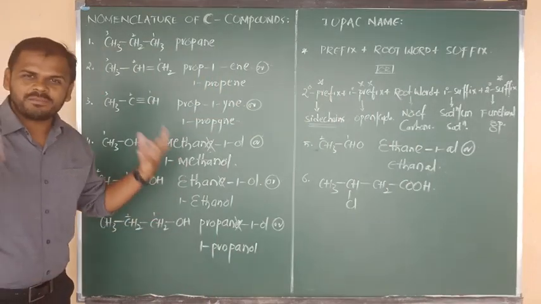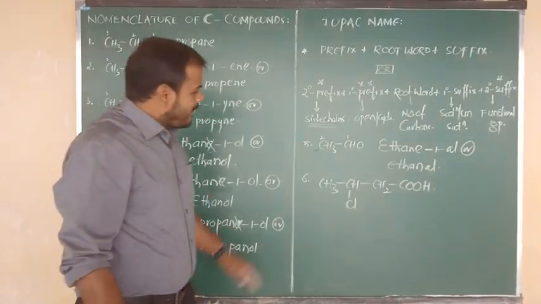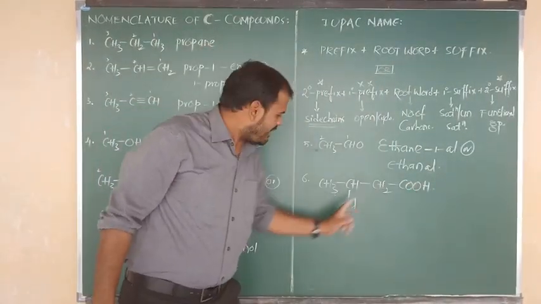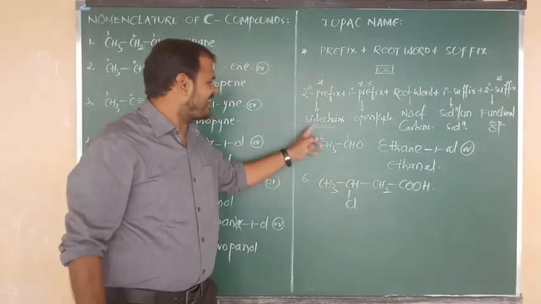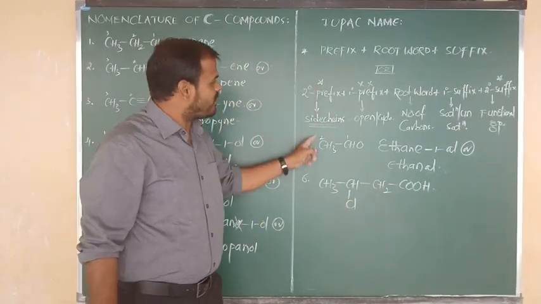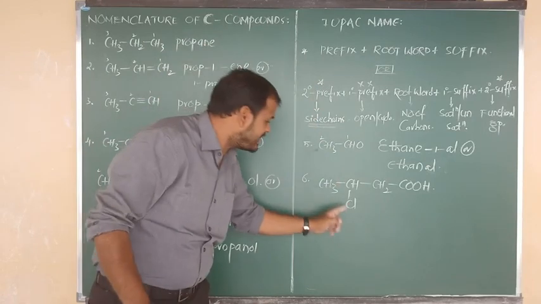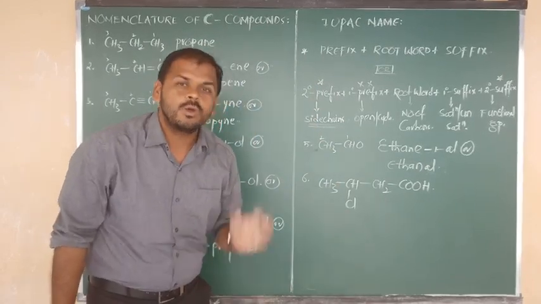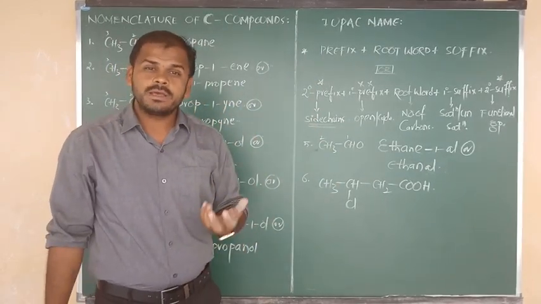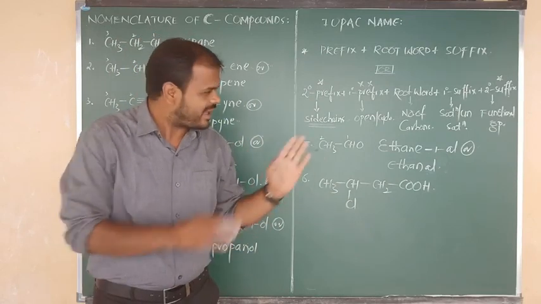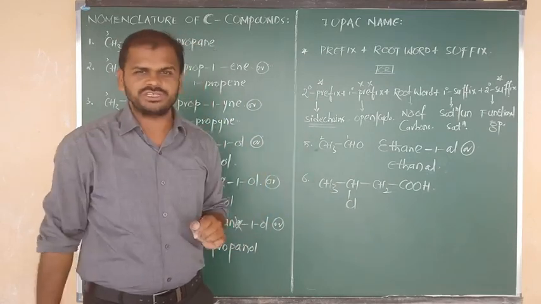Now try to say the nomenclature. This is the main chain and this is the side chain. So here we are getting a side chain. First of all, what do we have to write? The side chain. What is the side chain? Cl. Cl means chloro. F means fluoro. Like that, I have already given in the rules and regulations chart.